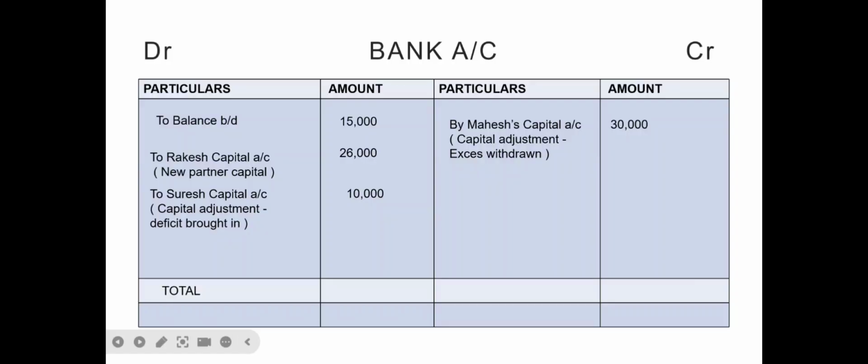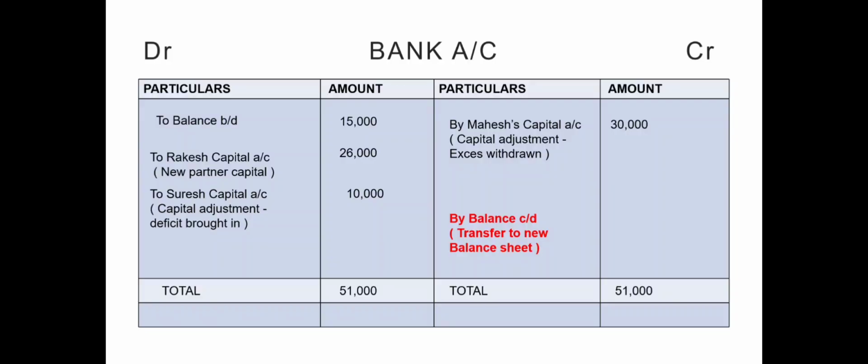So the highest total will be 51,000 on both the sides, and therefore here 51,000 minus the credit side amount 30,000, the balance of the bank account which will appear in the new balance sheet will be 21,000. We write it on the credit side as by balance carried down 21,000, which is the actual bank balance which will be appearing in the new balance sheet after admitting the new partner and adjusting the partner's capital accounts.